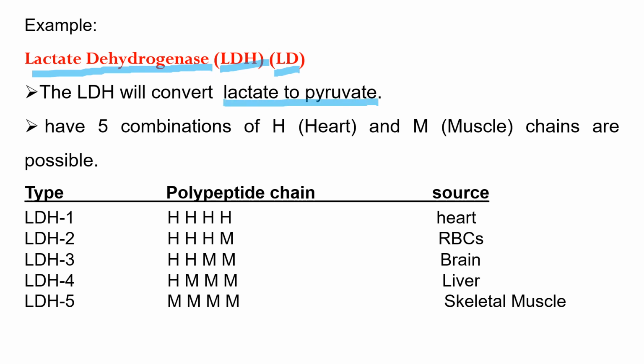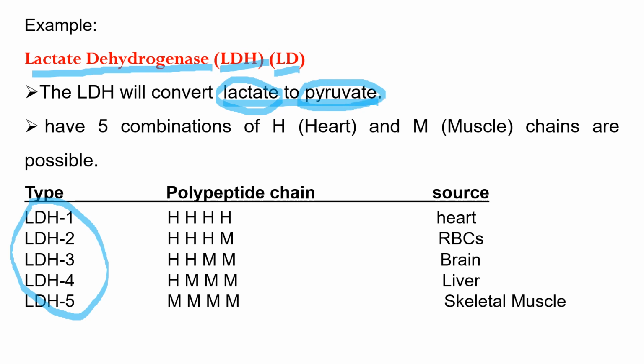And as an isoenzyme, lactate dehydrogenase has 5 different enzymes. These 5 different enzymes have the same catalytic activity, and they act upon the same substrate, which is lactate or lactic acid, and they produce the same product, which is pyruvate.